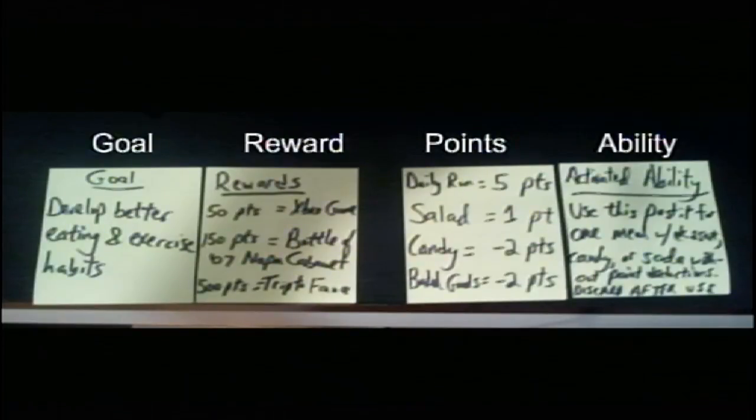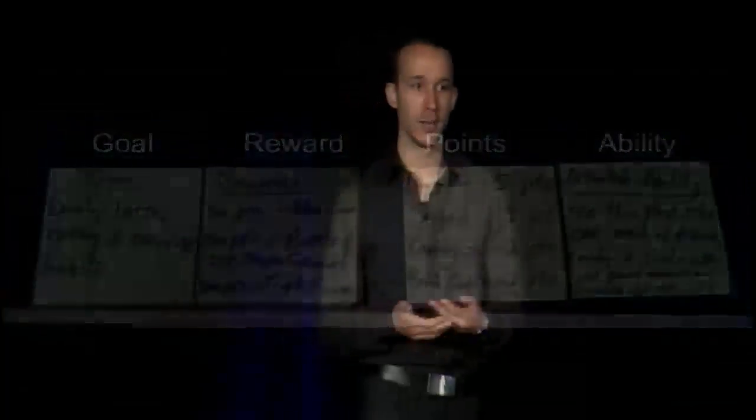Salads, I already eat a lot of them. You know, I already have a somewhat healthy diet, and I can eat a lot of salads multiple times a day, so I'll get a point for that. And if I eat candy, baked goods, or anything unhealthy, I can actually lose points. So this is not an experience point structure where it can only go up. This is like health points where it can go up and down based on how healthy I'm being.